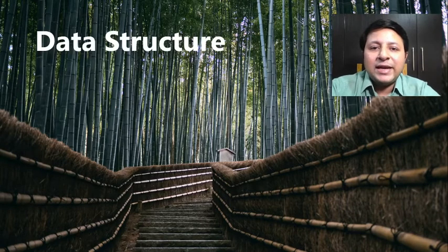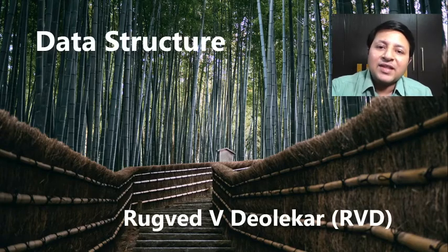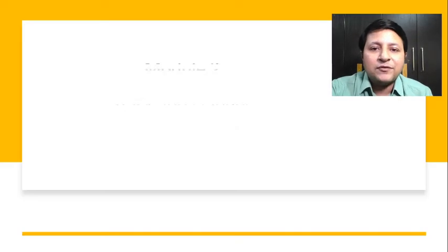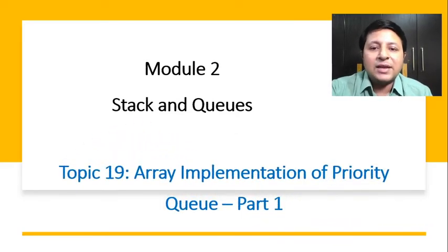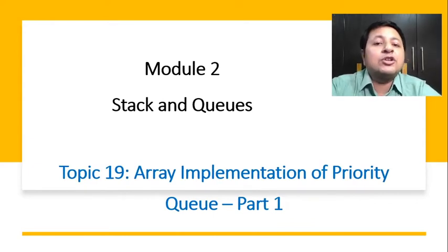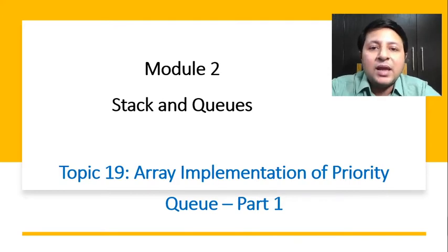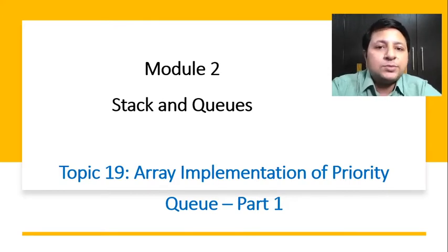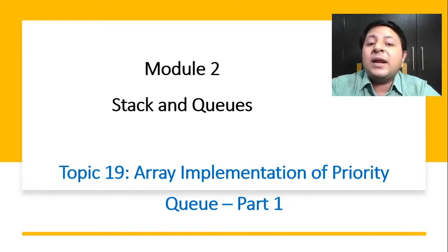So welcome to the next video on data structure. I'm RVD, and let us see the topic for this video. We are still in the second module, stack and queues, and in this we will be looking at array implementation of priority queue type 1. If you have seen my previous videos of priority queues, you might have understood the concept, and you might have seen that there are two types of implementation.